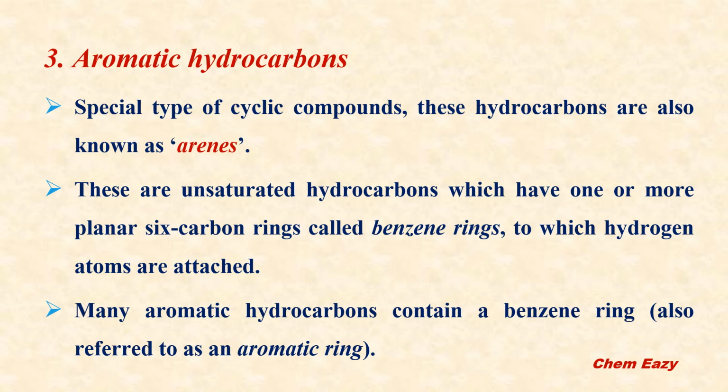And the third class of hydrocarbons is aromatic hydrocarbons. These aromatic hydrocarbons are a special type of cyclic compounds. These hydrocarbons are also known as arenes. Aromatic hydrocarbons are unsaturated hydrocarbons which have one or more planar six-carbon rings, which are called benzene rings. To those six carbons, hydrogen atoms are attached. Many aromatic hydrocarbons contain a benzene ring, which is also referred to as an aromatic ring.